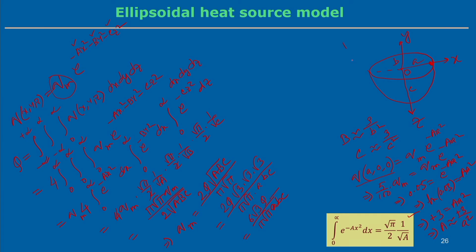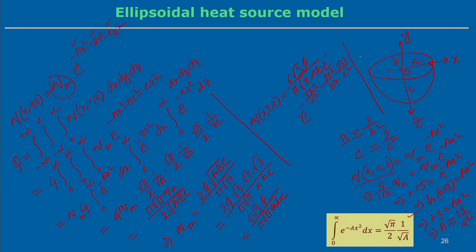So, what changes is the distribution equation. The heat q of x, y, z equals q m, which is 6 root 3 q by pi root pi a b c, into e to the power minus 3 x square by a square minus 3 y square by b square minus 3 z square by c square.